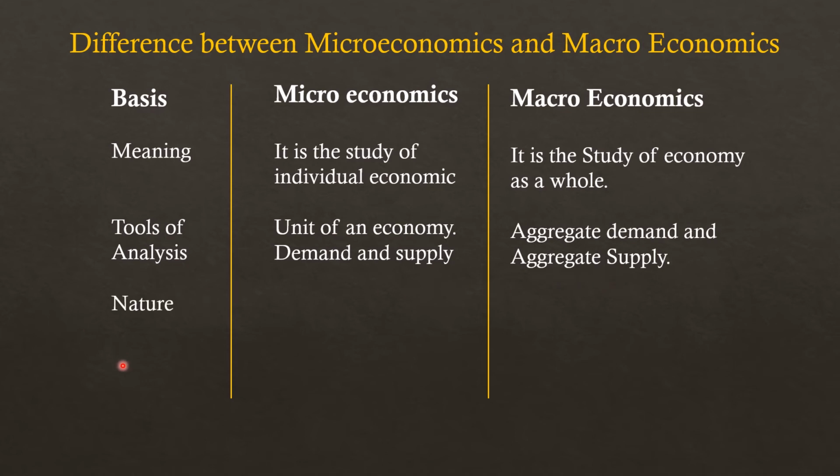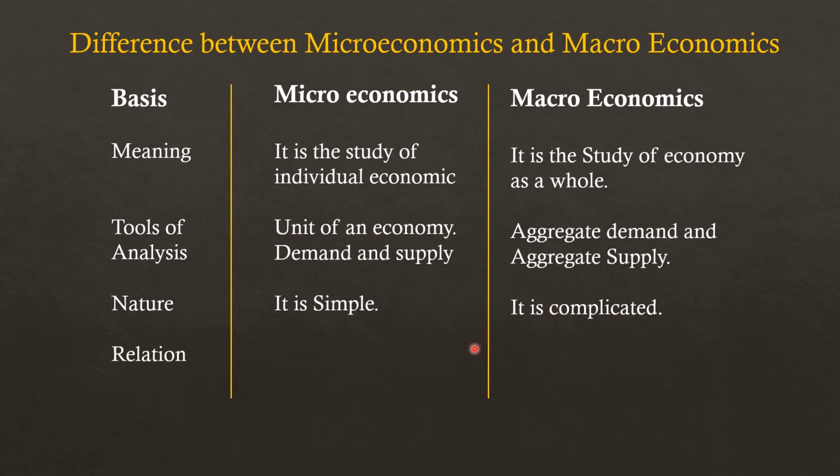Now third point is nature. It is simple, it is complicated. In microeconomics, we talk about individual units, so the nature of microeconomics is simple. But in macroeconomics, we talk about the whole economy, so the nature of macroeconomics is complicated.